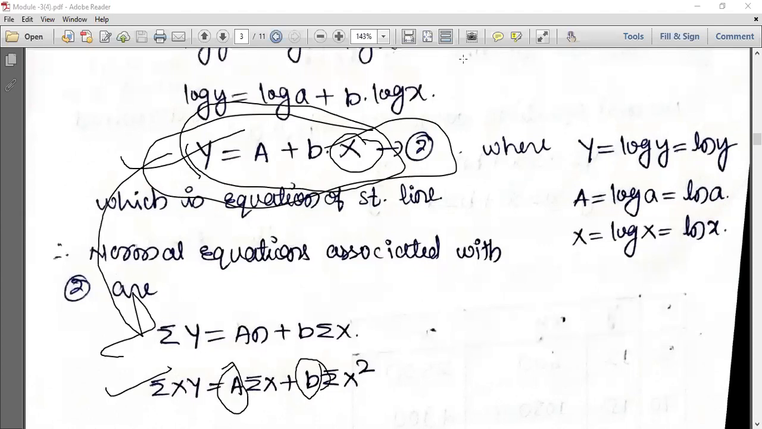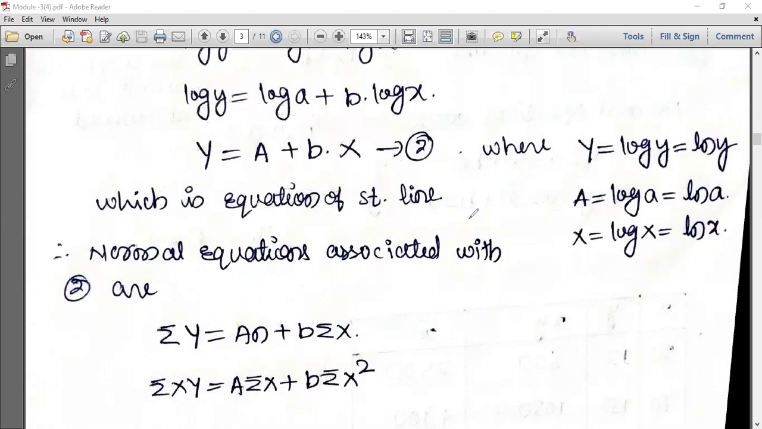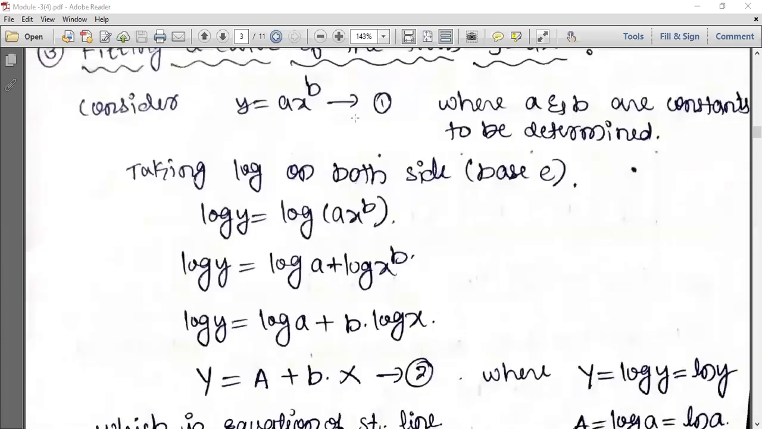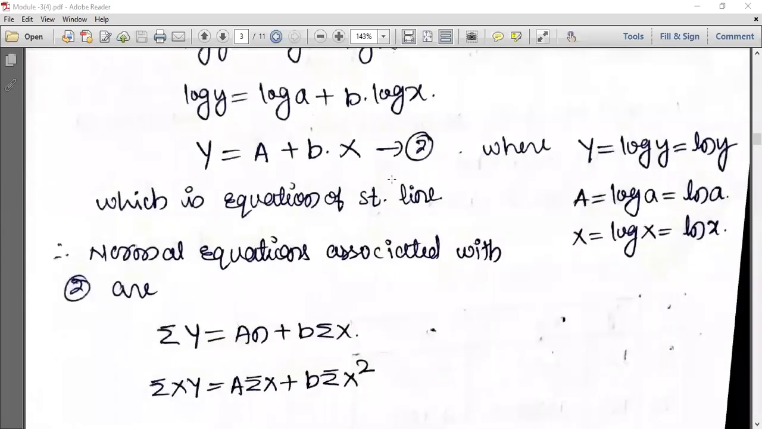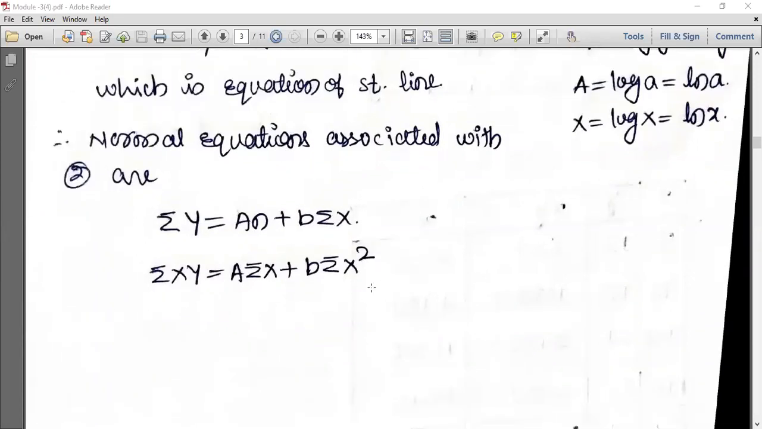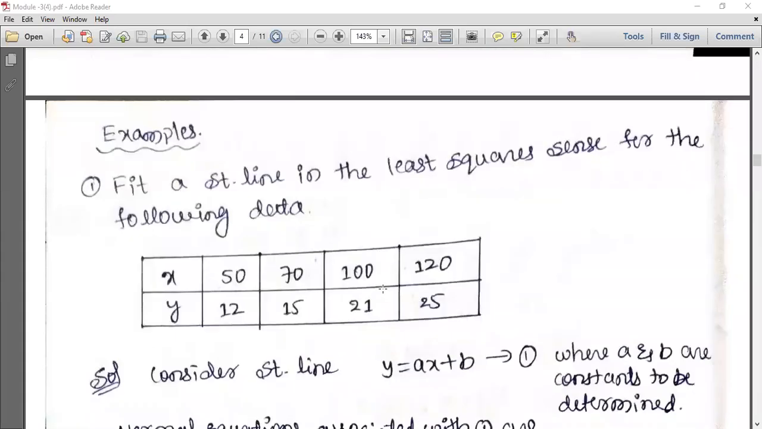The earlier equation was not in the standard form. So I reduced this complicated equation to the equation of a straight line. Then I wrote the normal equations for that straight line. Okay. So any doubts?